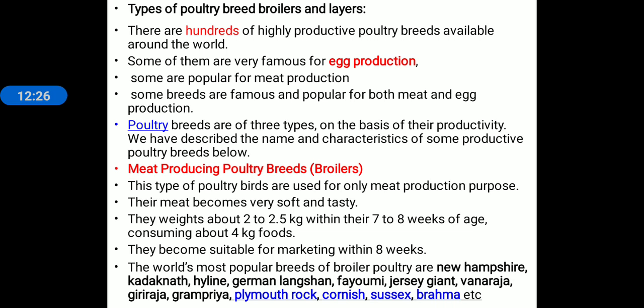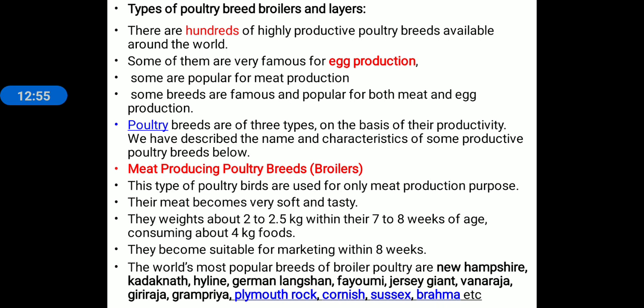Now see broilers, meat producing poultry breeds. Their meat becomes very soft and tasty. Broilers weigh about 2 to 2.5 kg within 7 to 8 weeks of age, and they consume approximately 4 kg of food.